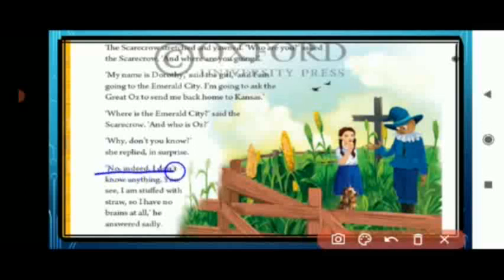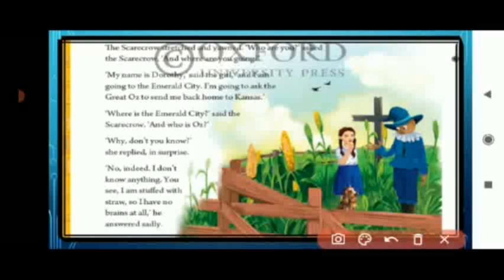"No, indeed, I don't know anything. You see, I am stuffed with straw, so I have no brains at all," he answered sadly. The Scarecrow said, "You can see I am made of straw. I don't have a brain in my head, so I can't understand anything, and I don't know who the Great Oz is."